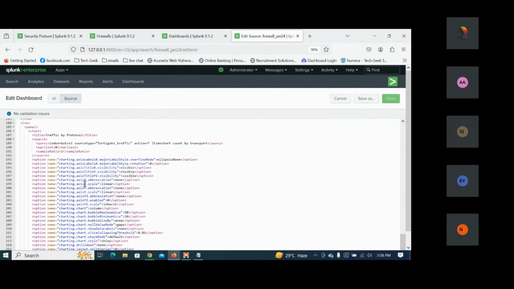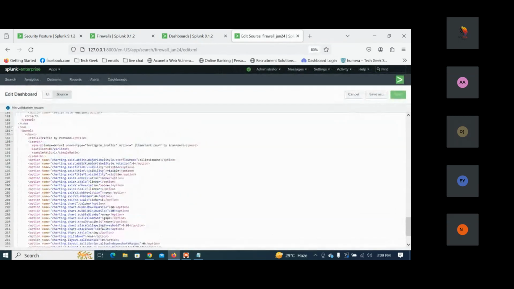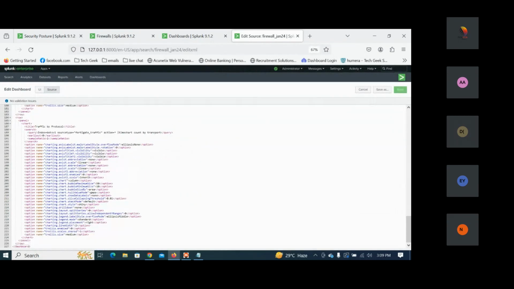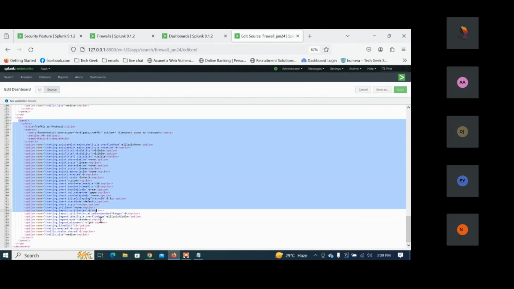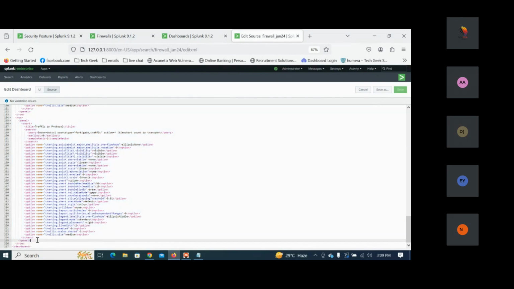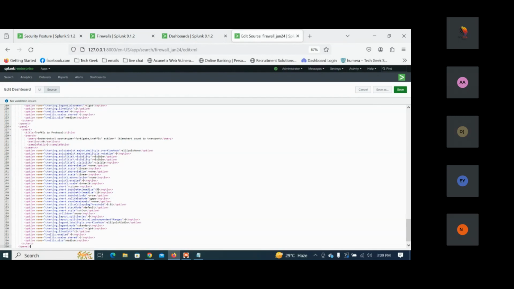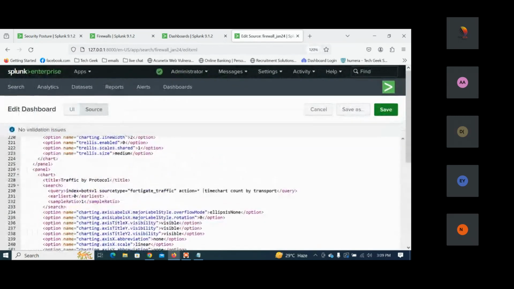So at this point, what we are going to do is copy the entire part here, the same thing, traffic by protocol. This panel I'm copying, and I'm going to paste it after this. Let me hit enter and put this. Now here I want to make these changes. Here I'm changing this from protocol to traffic by app. We can see the traffic by app.